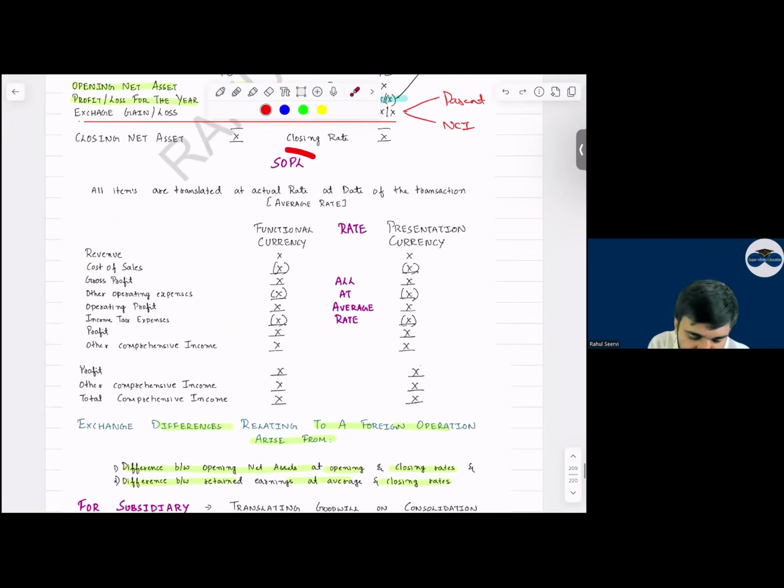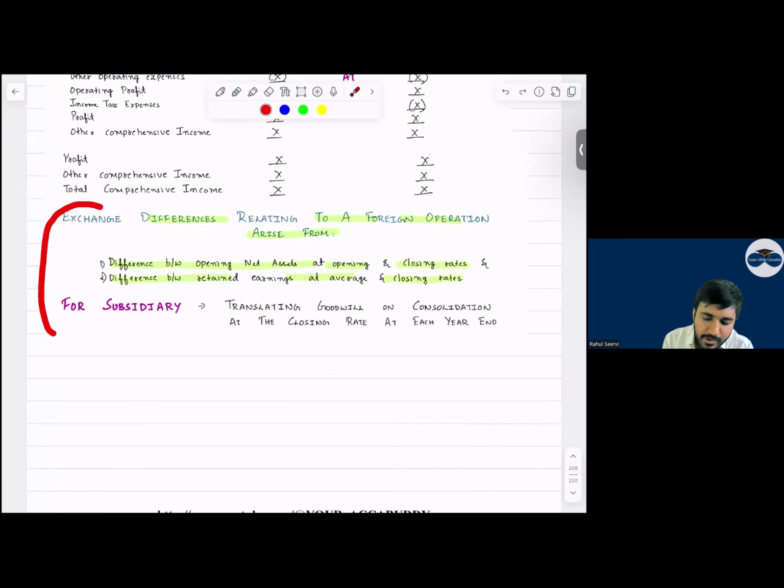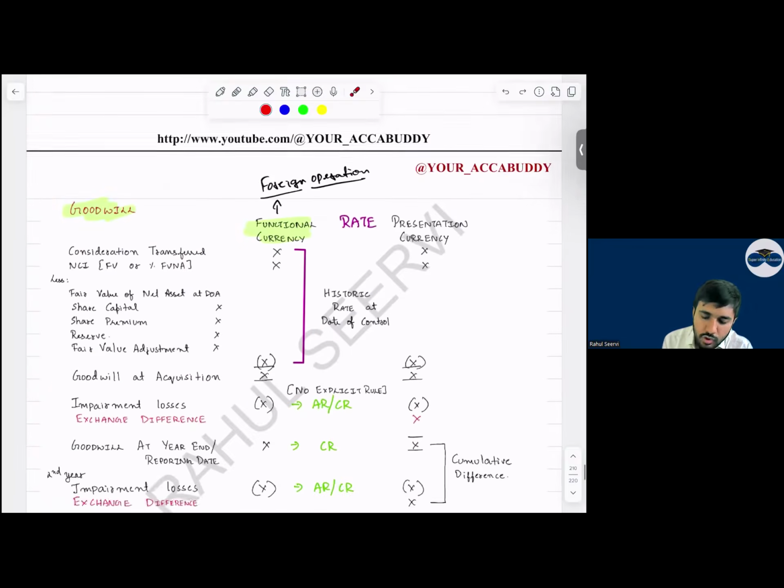Now, sir, P&L items, what should we do for P&L? Can I say P&L items we will convert at the average rate or not? Assets and liabilities we convert at what rate? Closing rate. But P&L items we convert at the average rate. Yes, sir. So see now, the gain or loss is determined on what? Opening net asset and the closing net asset and the profits. And then what? Based on the goodwill also.